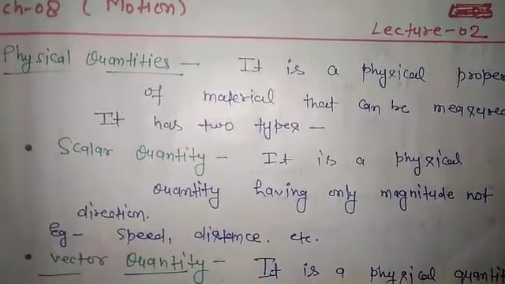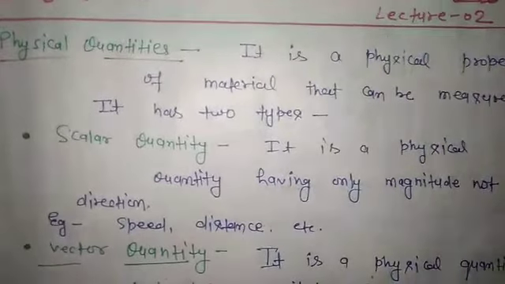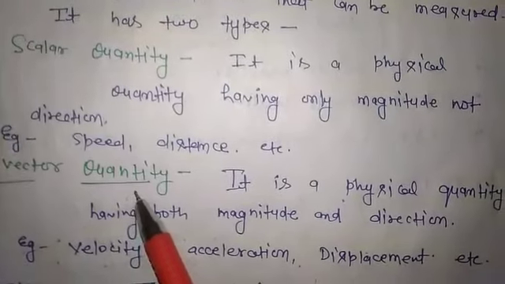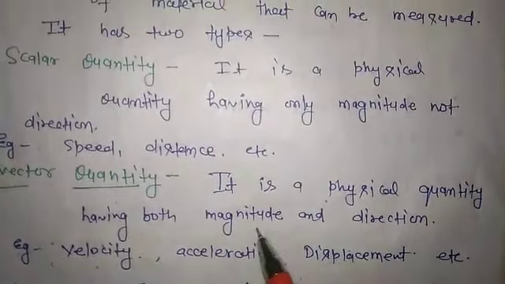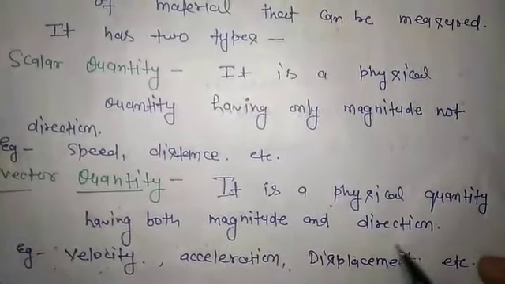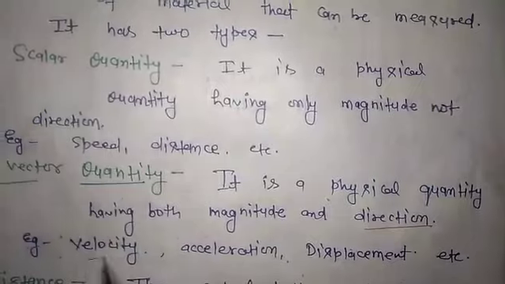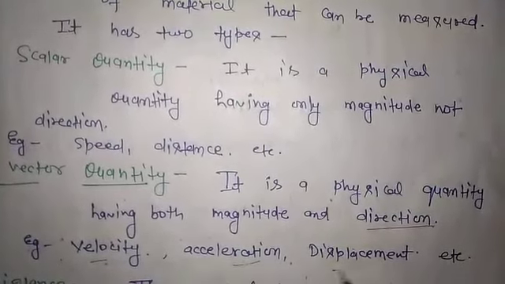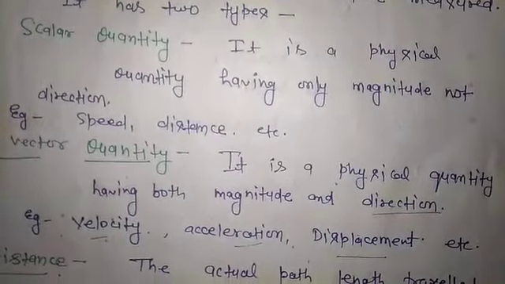In this, we measure only the magnitude of the physical quantity. Now, second, vector quantity. It is a physical quantity having both magnitude and direction. For example, velocity, acceleration, displacement. In this, we always measure the direction along with the magnitude.